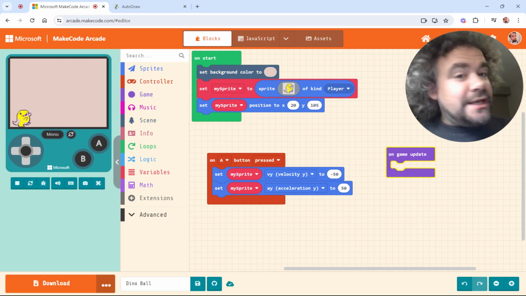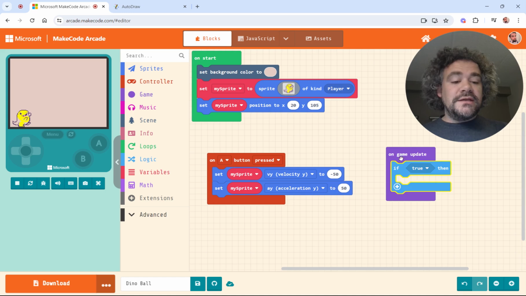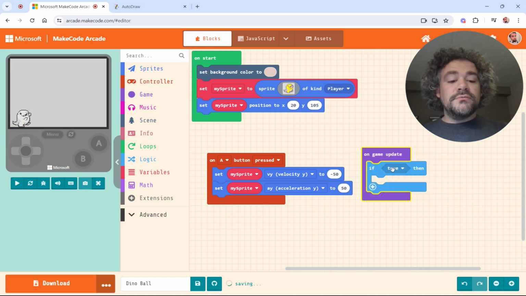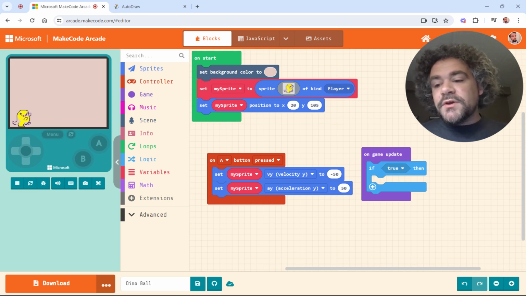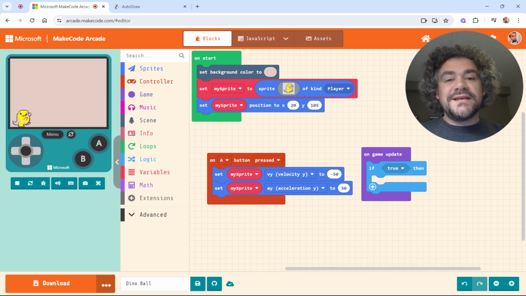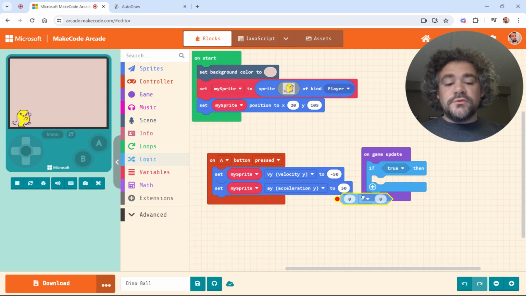This is starting to sound a little bit like a logic situation. So what would be the condition that I'm looking at here? If something is true, I need him to stop moving, right? What needs to be true? What is the condition that we're going to put in this logic block? If, now I worded it as he hits the bottom of the screen, right? But from the coding perspective, what would that be equal to? Well, it's the bottom of the sprite basically touching the bottom of the screen. That's what we are worried about. So let's grab one of these equal blocks.